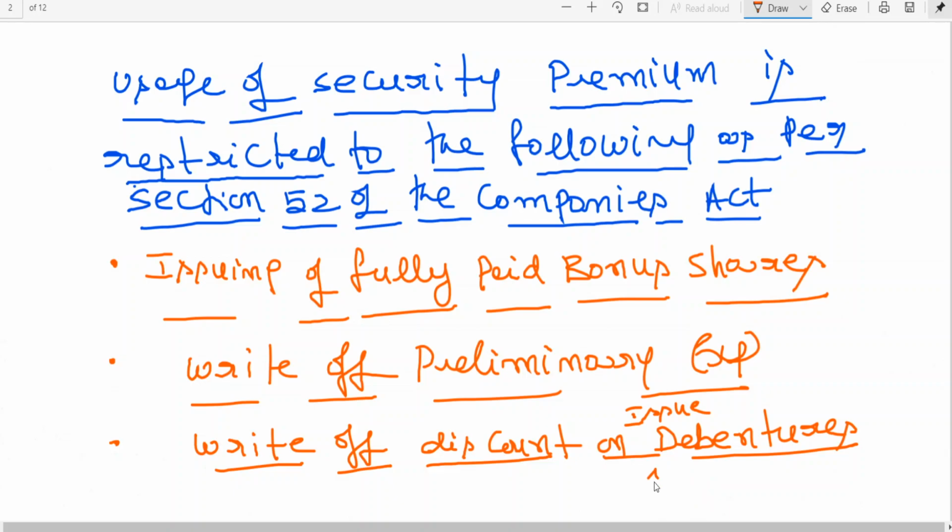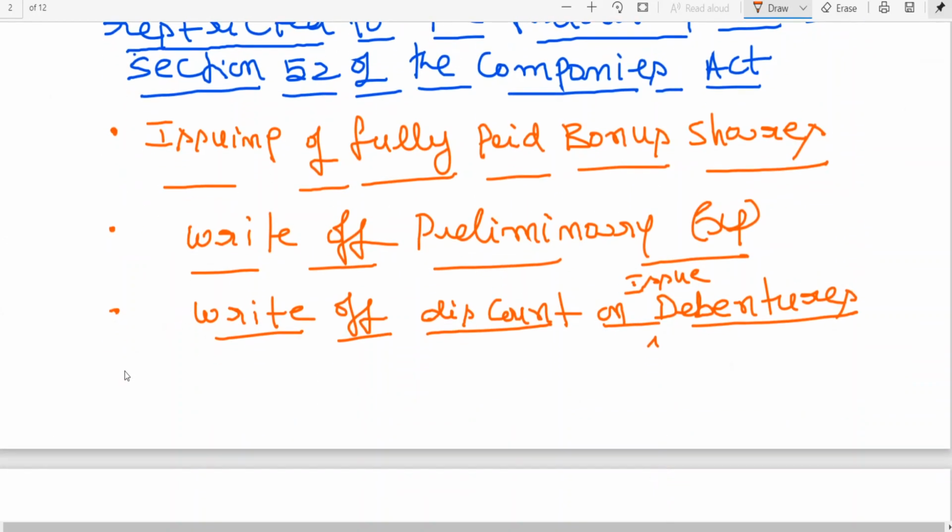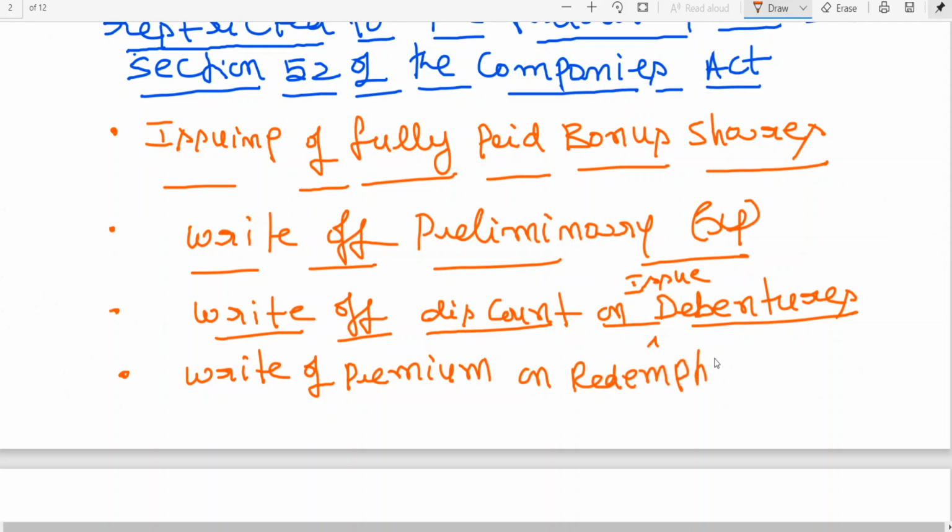Then the fourth point: write off premium on redemption of preference shares. This is also a chapter you are having in CA Inter. Previously we used to have this in CA Foundation, not CA Foundation, CPT. It has been taken to where? CA Inter.